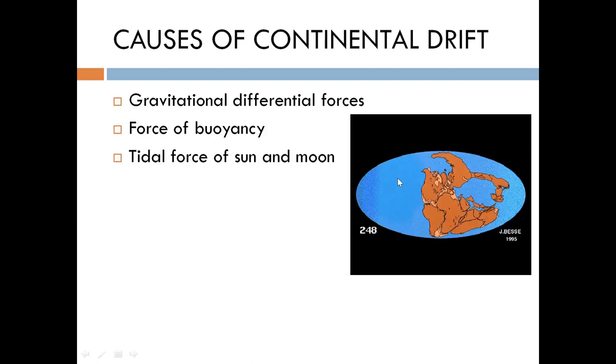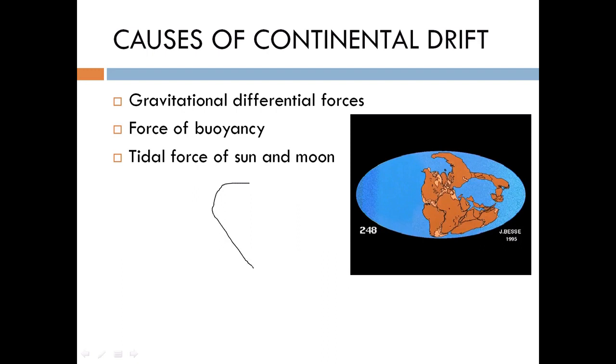In support of his theory, he gave lots of evidence and causes, which clearly explain the concept. He also gave three causes of continental drift, which are clearly written on the whiteboard. It should be noted that the Laurentian continent moved due to gravitational differential force and the force of buoyancy, and the movement of Gondwana was only due to the tidal force of the sun and the moon.